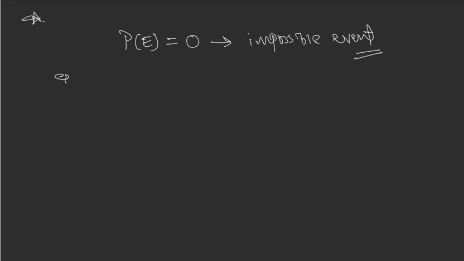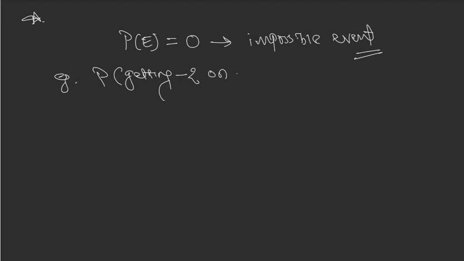For example, what is the probability of getting -2 on rolling a dice? Tossing a coin also it's impossible, but I didn't want to use this example here.